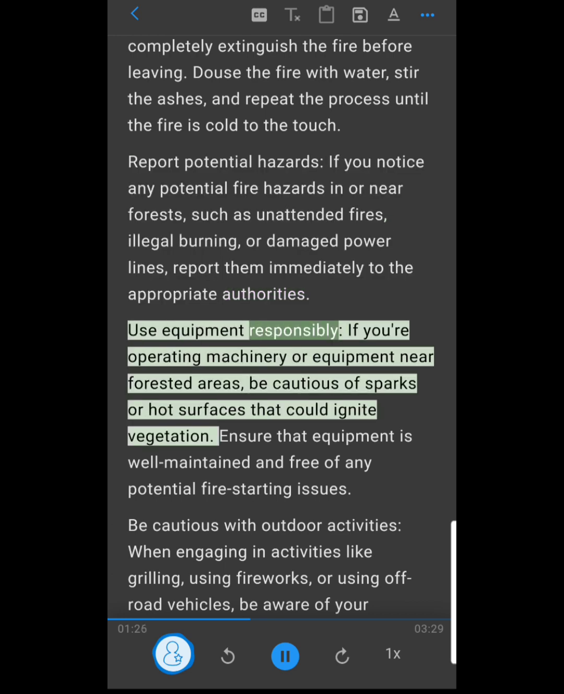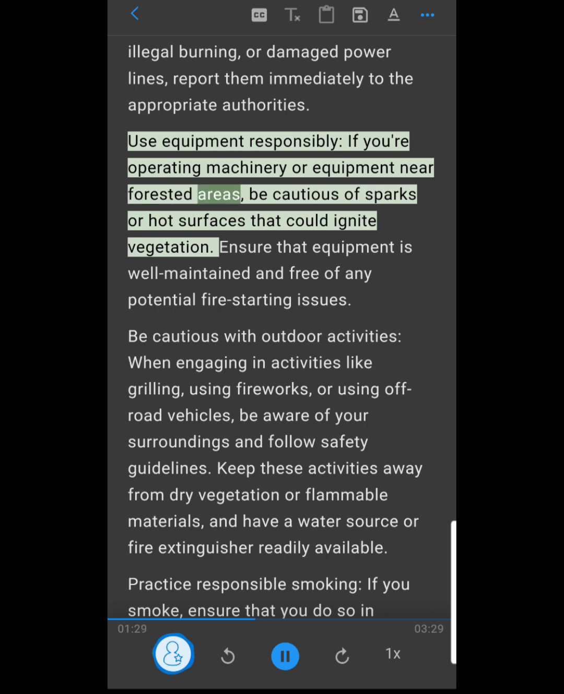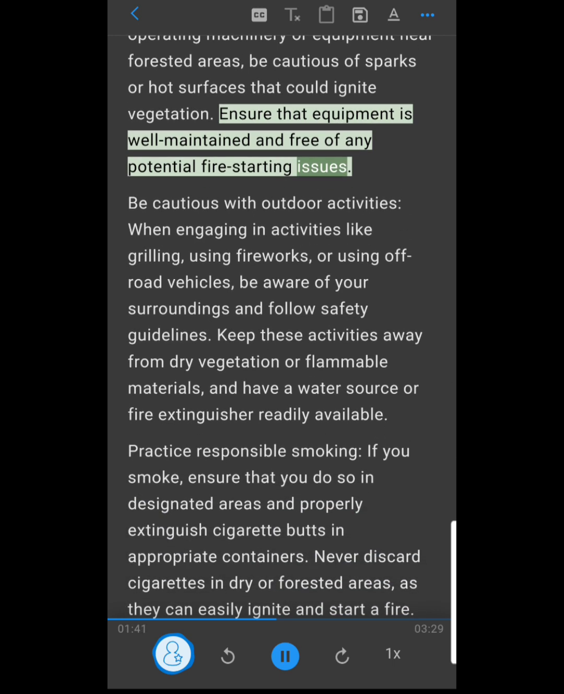Use equipment responsibly. If you're operating machinery or equipment near forested areas, be cautious of sparks or hot surfaces that could ignite vegetation. Ensure that equipment is well maintained and free of any potential fire-starting issues.